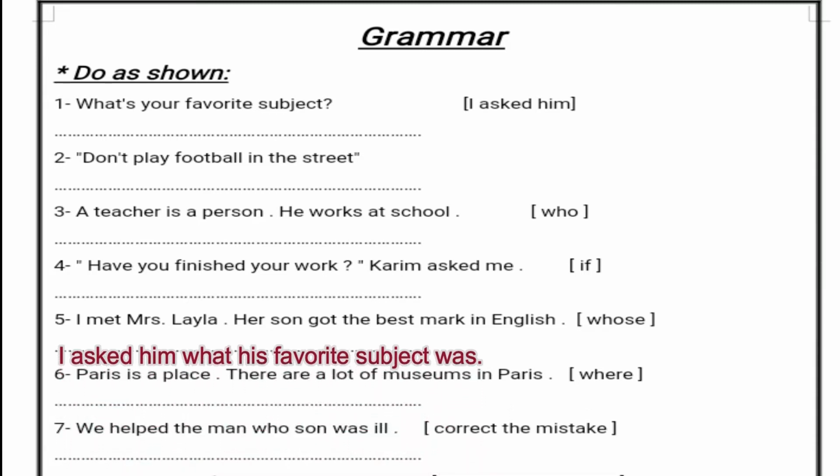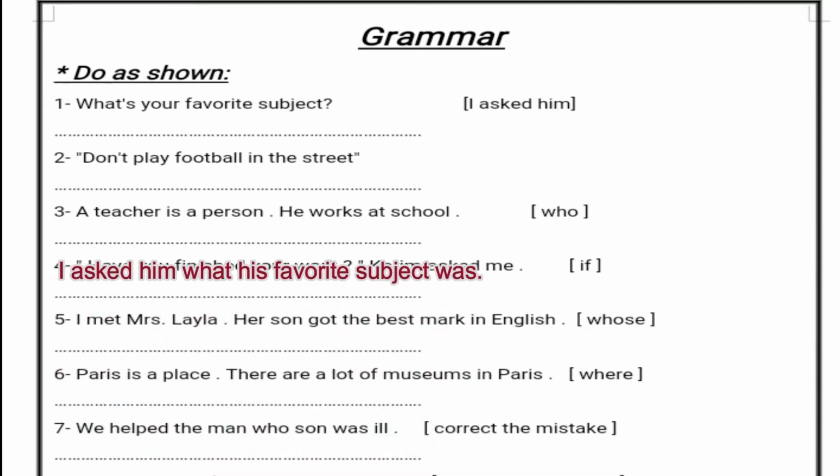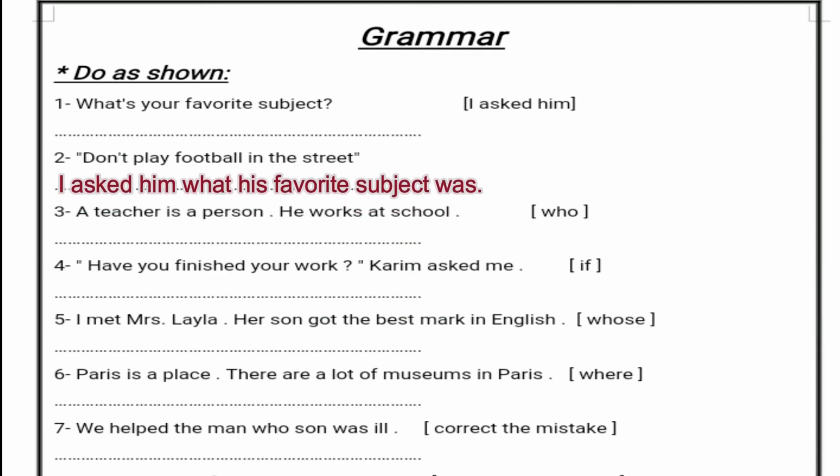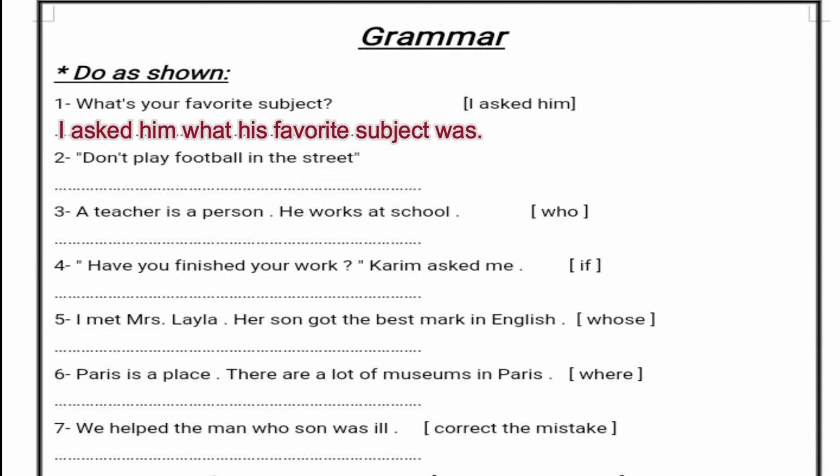We will connect the two parts by "what," okay? "What his favorite subject was," not "is." Why? Because we have asked it in the past, okay? So the sentence would be like this: I asked him what his favorite subject was.